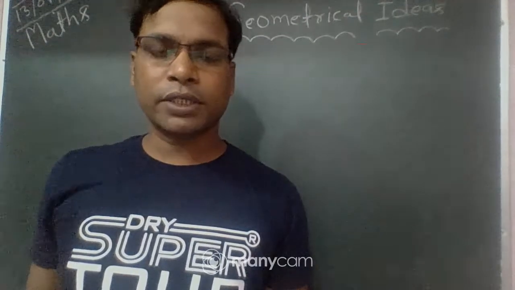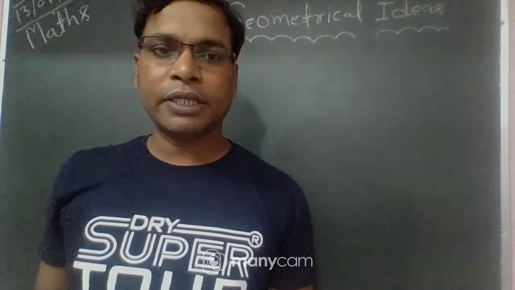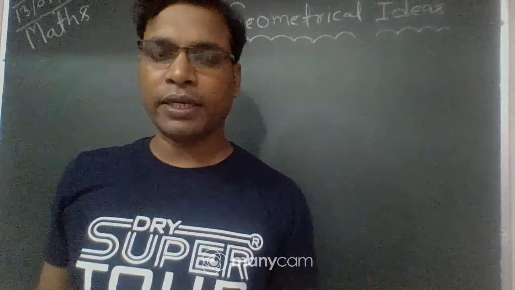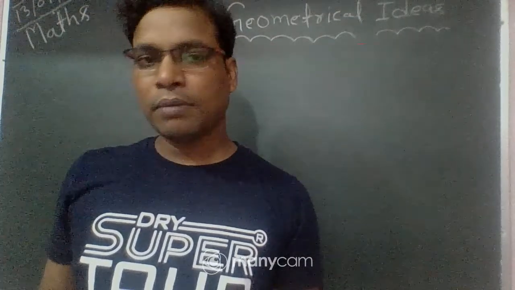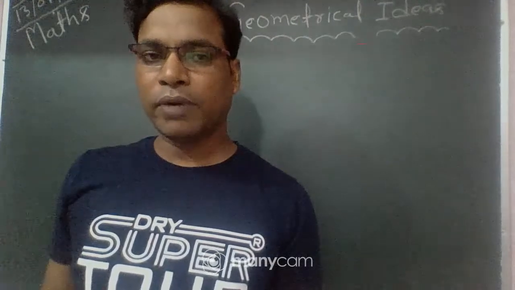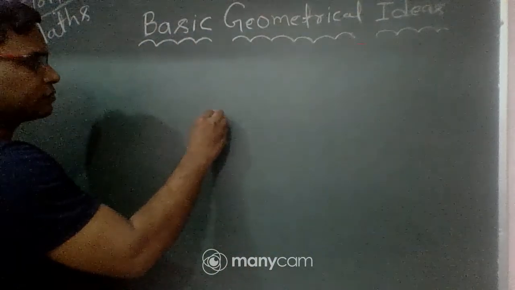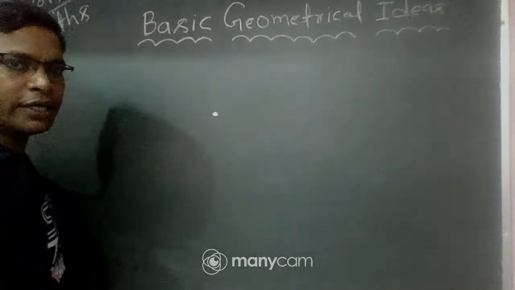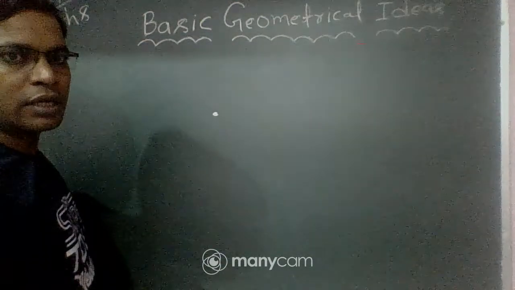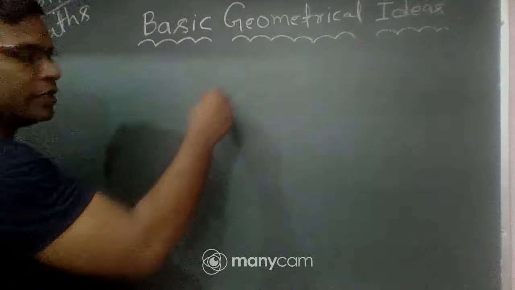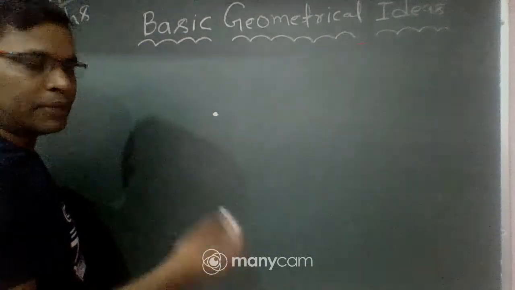Now we are going to discuss the properties of line and points. So this is a point. It has no length, no breadth, no thickness. So an infinite number of lines can pass through this point.